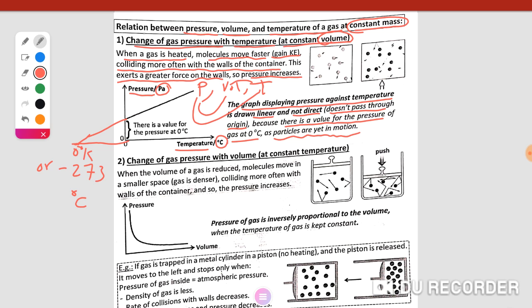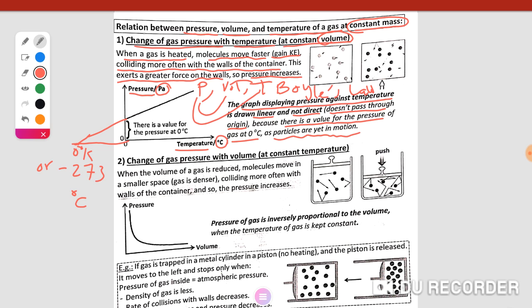This relation is called Joule's law. Joule's law studies the relation between the pressure and the temperature, not the pressure and the volume. But we study the pressure and temperature.